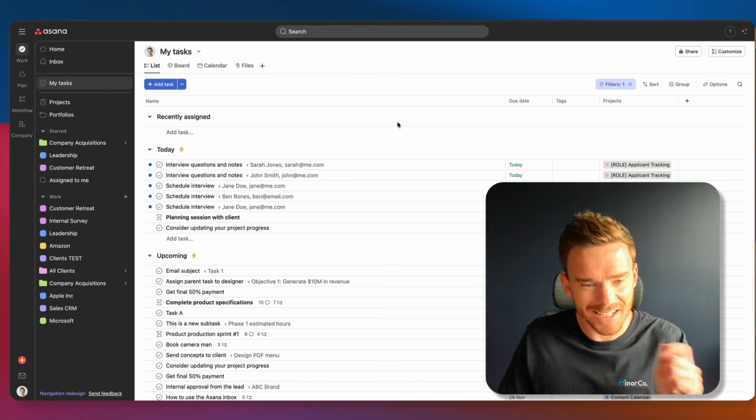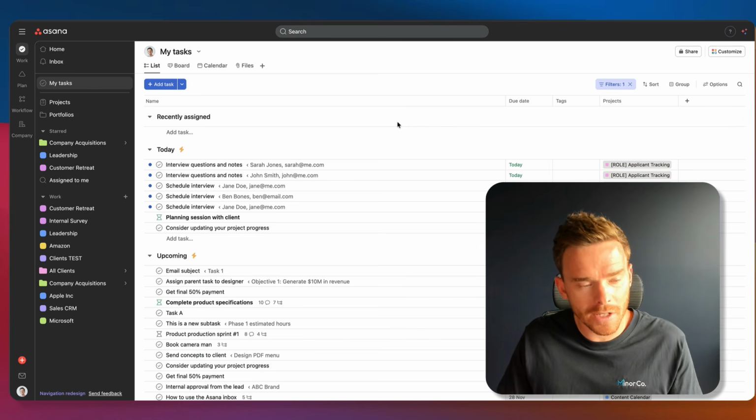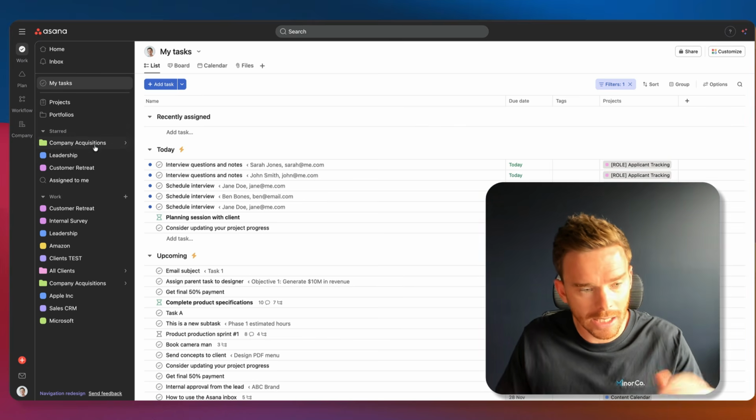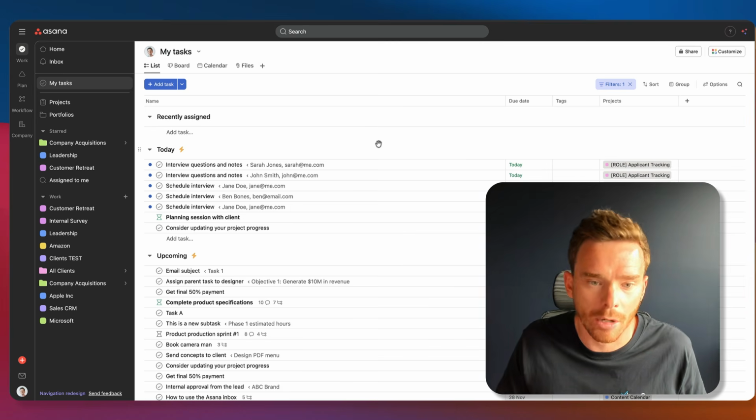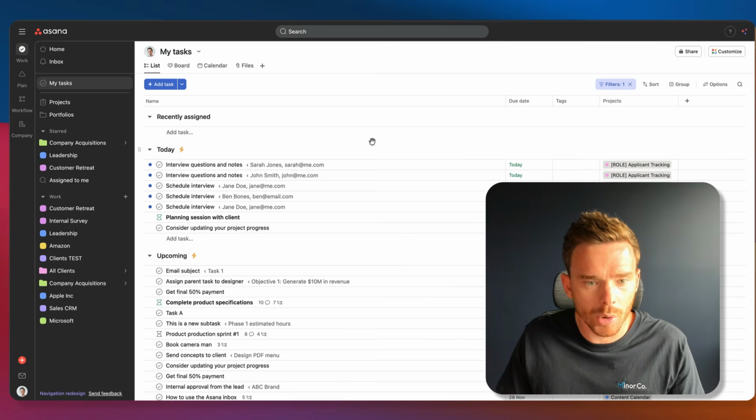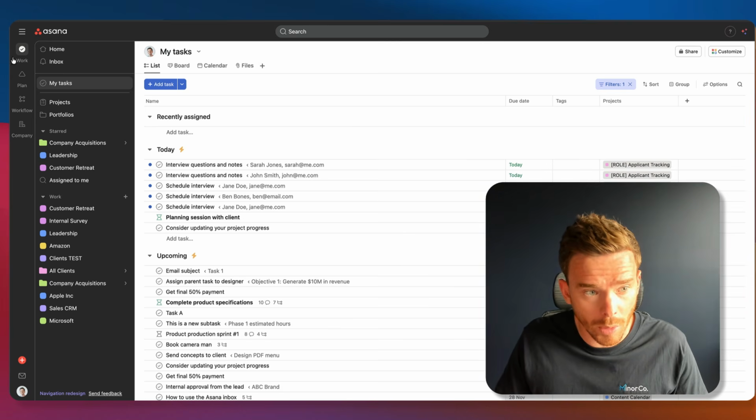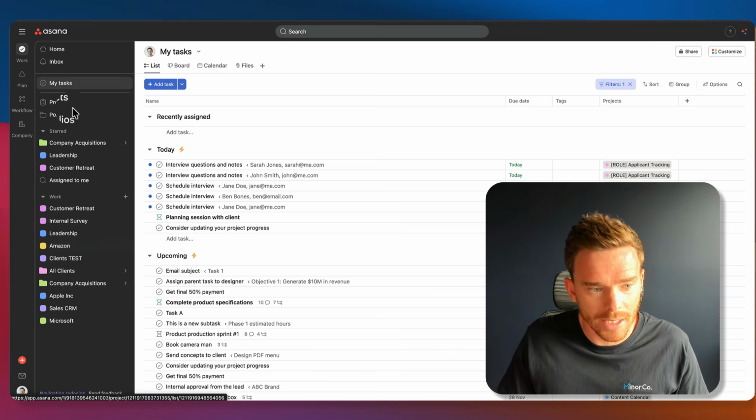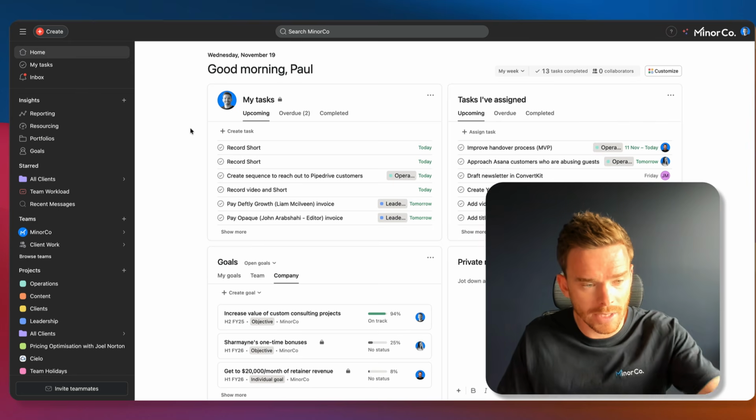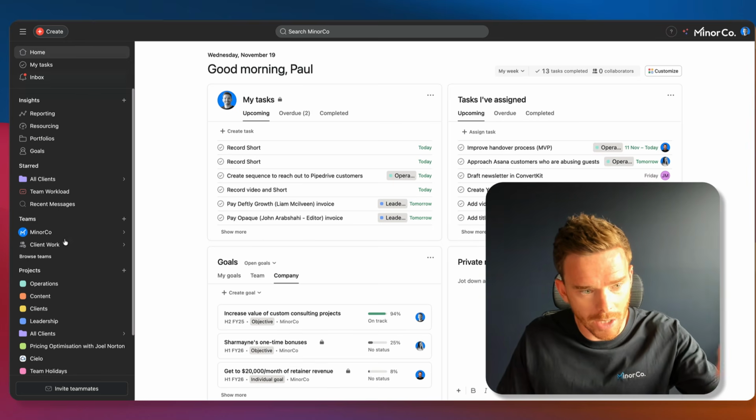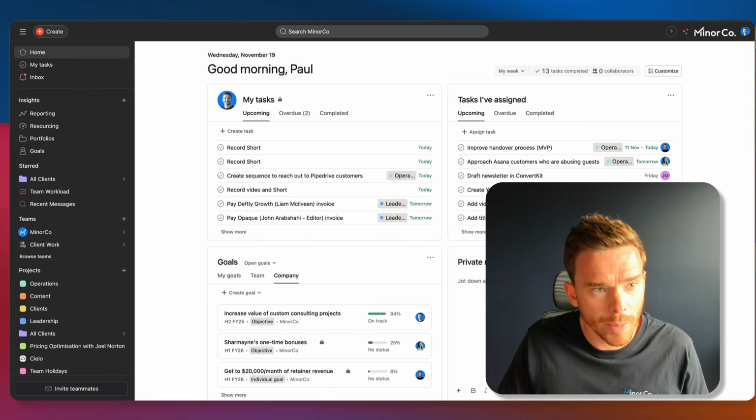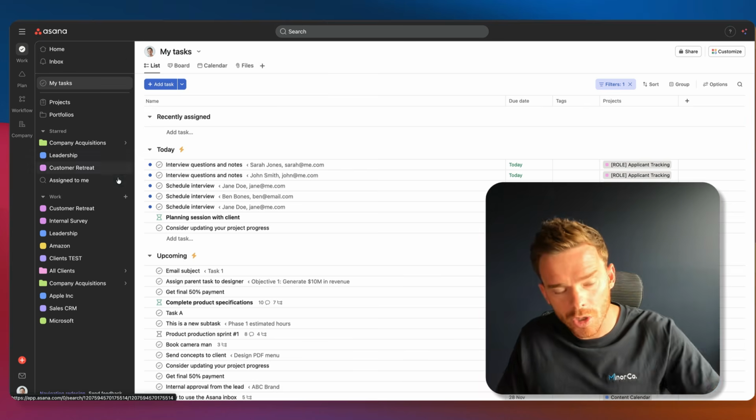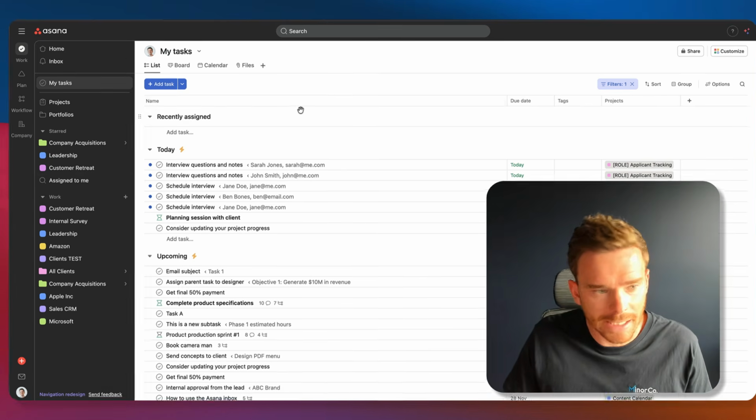Okay, let's get going. To kick things off, first I'm going to explain the navigation here in Asana and how you find your way around. At the time of recording, Asana is actually in the process of rolling out this shiny new navigation menu or sidebar. If I show you my actual Asana account here at Mineco, you'll see we are on the old sidebar at the moment. So you may already have the new sidebar if you've signed up recently.